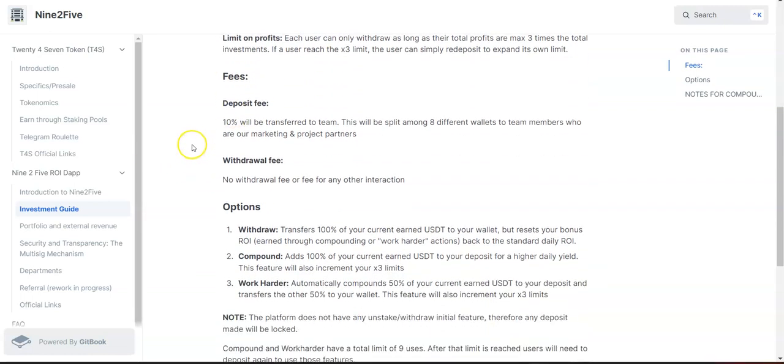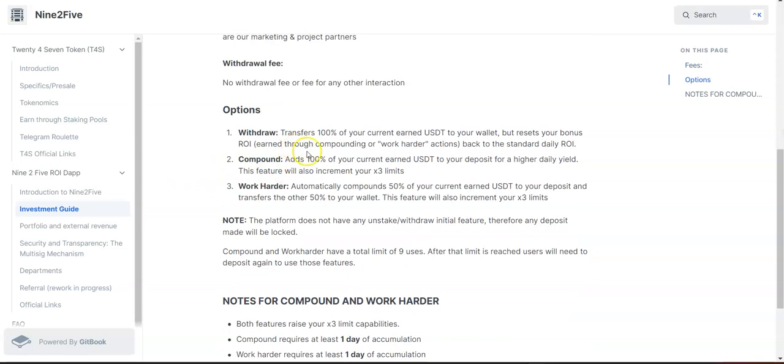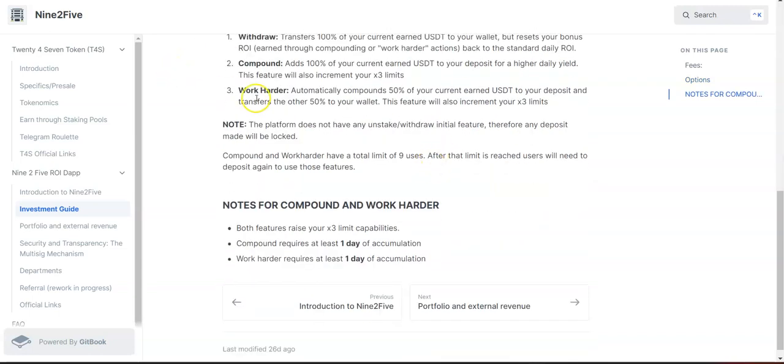Okay, so every time you deposit, you pay 10% tax, and every time you withdraw, there is no fee or tax to pay. Okay, and on this protocol, you have three options. You can withdraw 100% of your rewards. You can compound 100% of your rewards, so you can increase your 3x limit, or you can work hard.